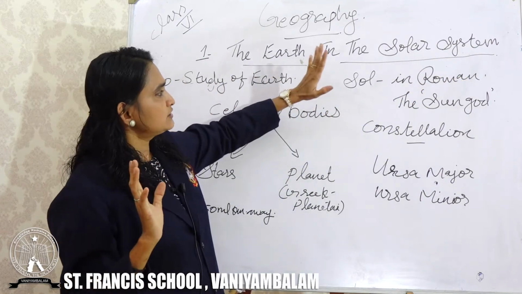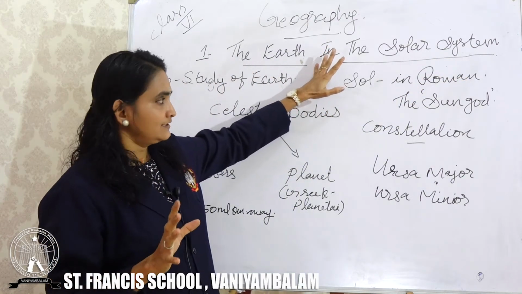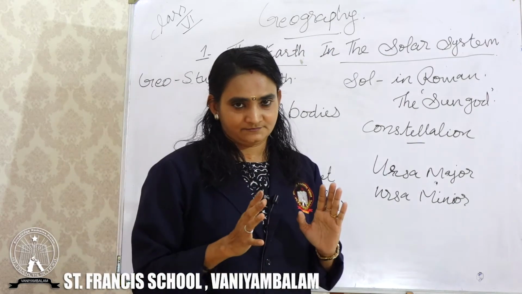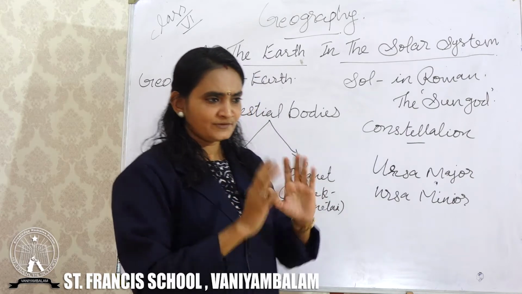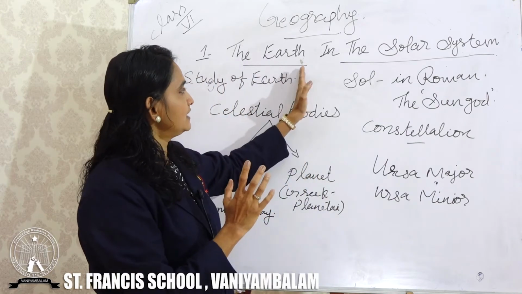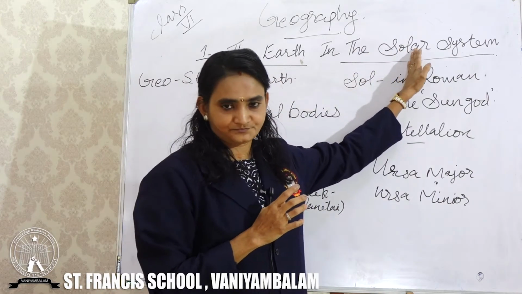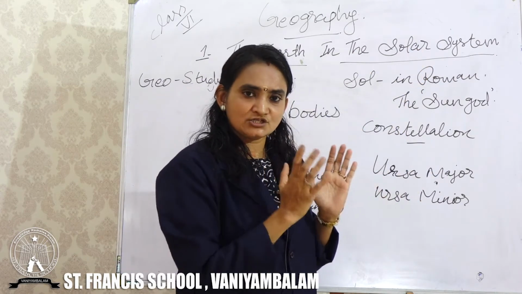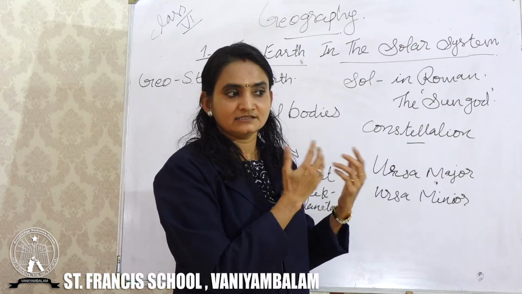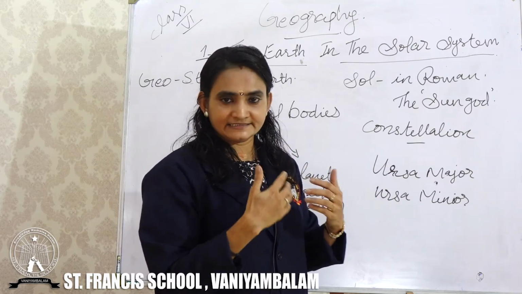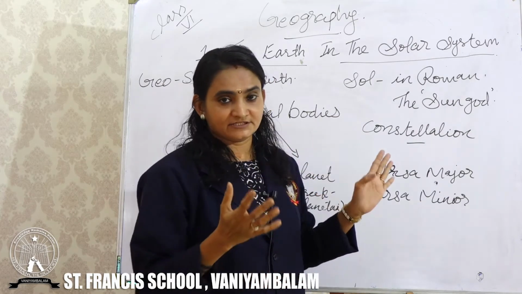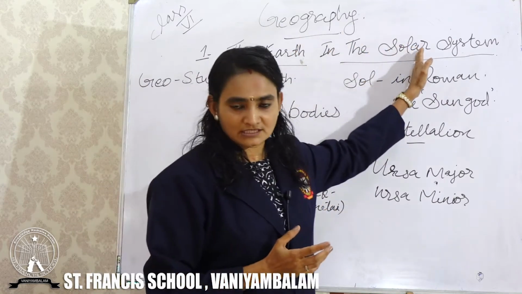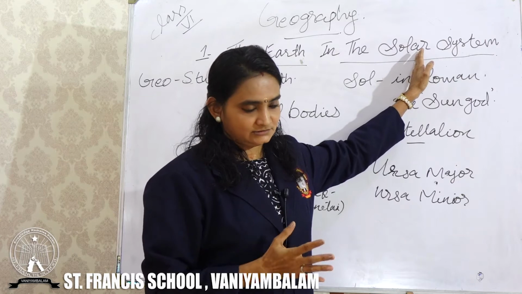In this chapter, we all know that we are living on the Earth, isn't it? So, where is the position of the Earth in the solar system? And what is a solar system? That you actually learned in the previous class itself. I think in class 4 itself we learned what a solar system is. Still, we are going to learn the position of the Earth in the solar system.